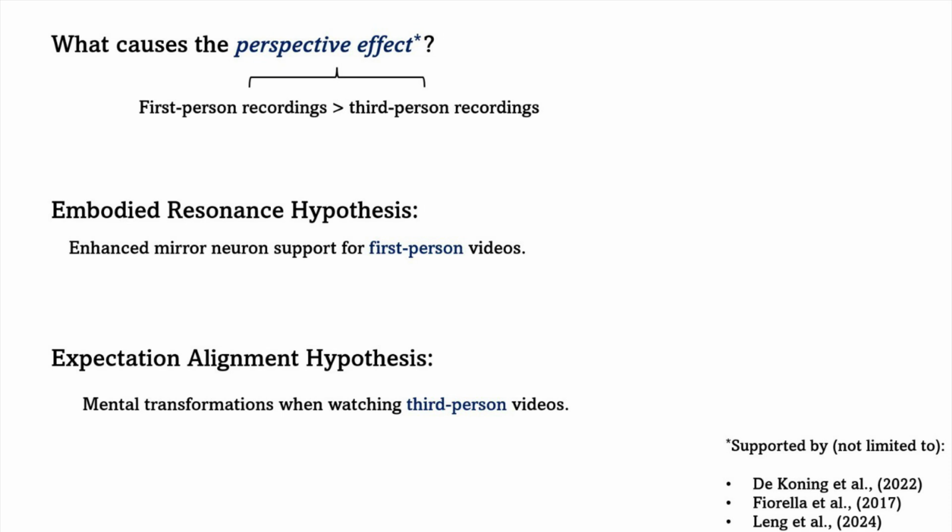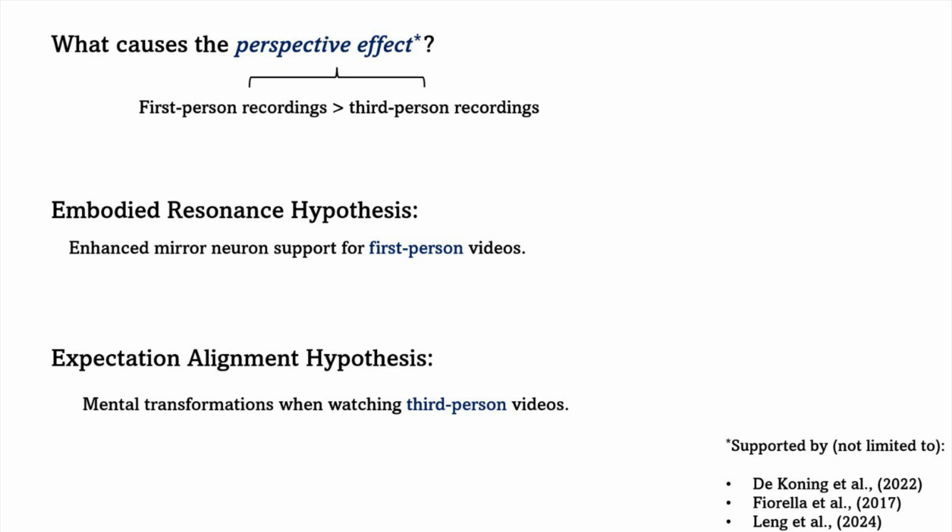First, and this is the explanation most research seems to point towards, is the hypothesis we will call the embodied resonance hypothesis. In short, we can only perform actions from a first-person angle, so our motor memory has only first-person behavior stored in it. First-person videos thus more closely resemble actions within our motor memory, and thus receive more support from the mirror neuron system.